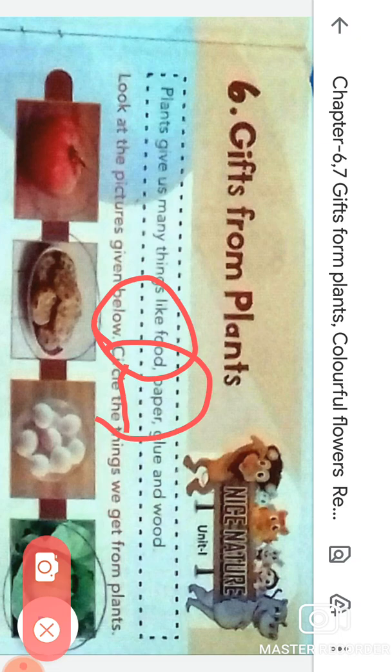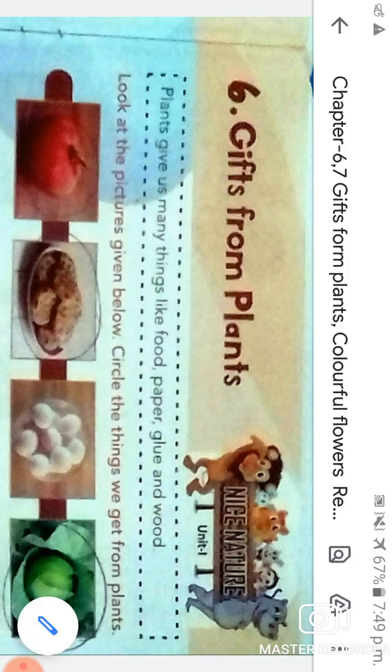We use it in so many ways, and it is also given by the plant. So plants give us food, paper, glue, wood, etc. So many things are here that plants give us.